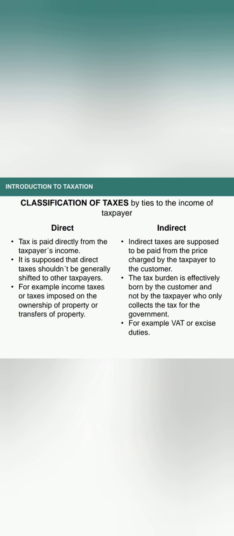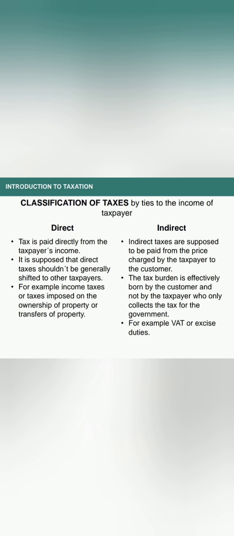Classification of taxes. Mainly there are two types of taxes, direct and indirect. Direct tax is paid directly from the taxpayer's income. It is supposed that direct taxes shouldn't generally be shifted to other taxpayers. Indirect taxes are supposed to be paid from the price charged by the taxpayer to the customer. The tax burden is effectively borne by the customer and not by the taxpayer who only collects the tax.